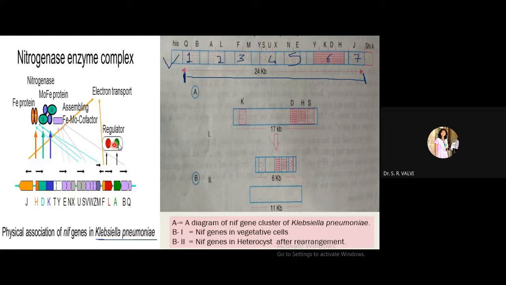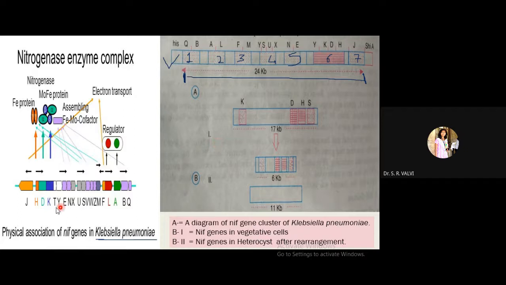Suppose these regulatory genes give the permission, then the nitrogenase enzyme will carry out its activity. If they don't allow it, then no nitrogenase activity will be done. So likewise these are the genes LA which regulate the nitrogenase enzyme, whereas the main operon is YKDH.